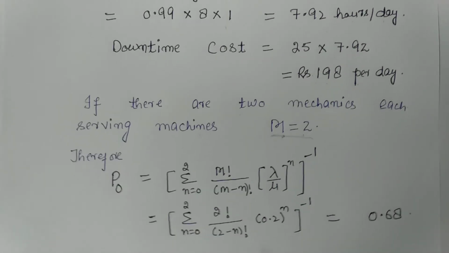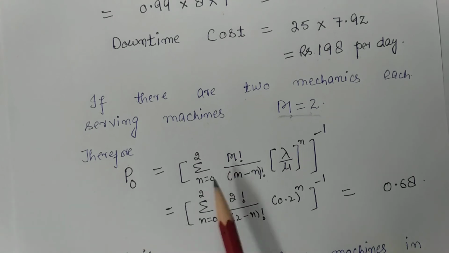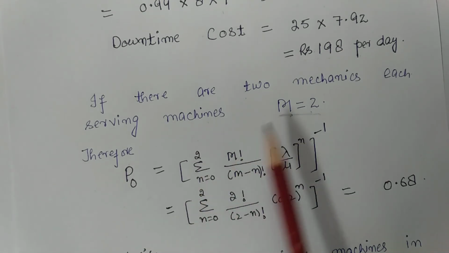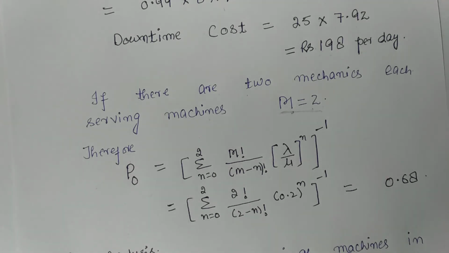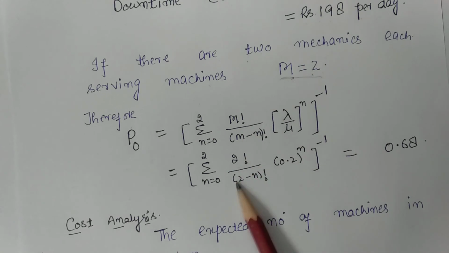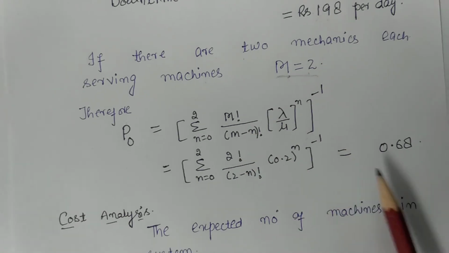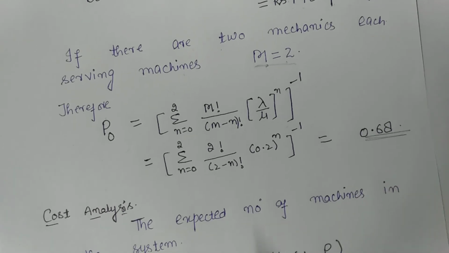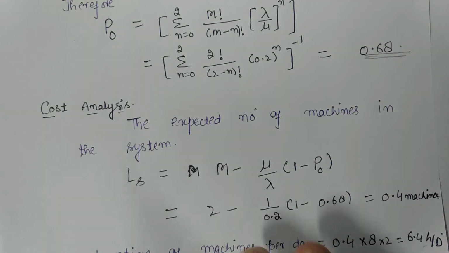Now we will calculate P0 for this, because we have to calculate Ls also. So for P0, n goes from 0 to 2, because here m is equal to 2. After putting the value 2 and lambda upon mu 0.2 raised to the power n minus 1, I will get 0.68.